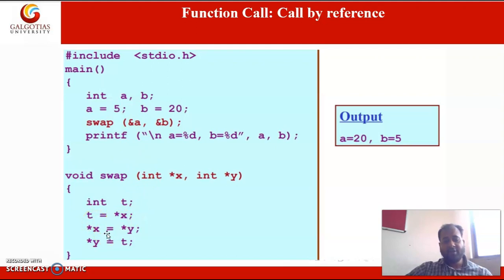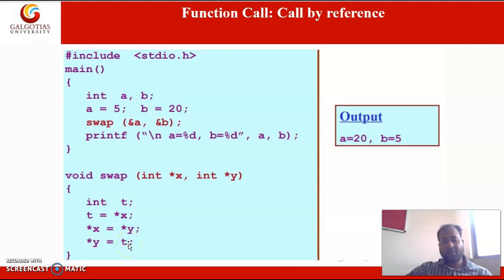In the next instruction we are using star y, the value at the address y. Currently y is pointing to variable b, so the value at the address of y is assigned to the value at x.